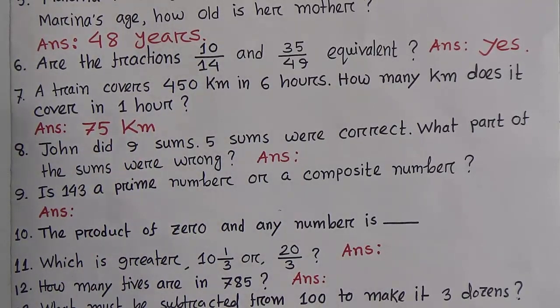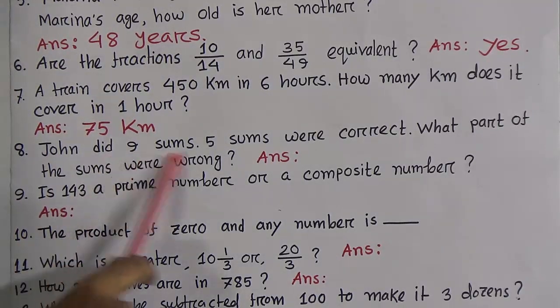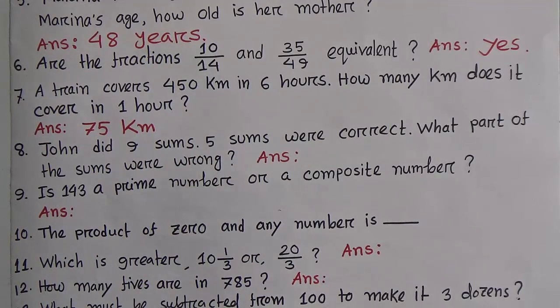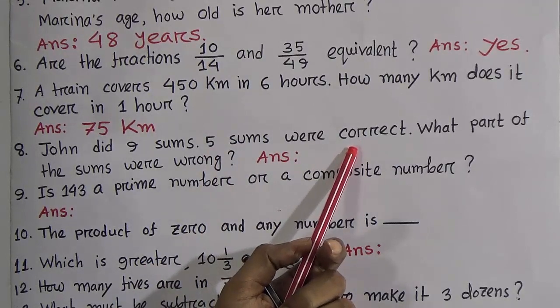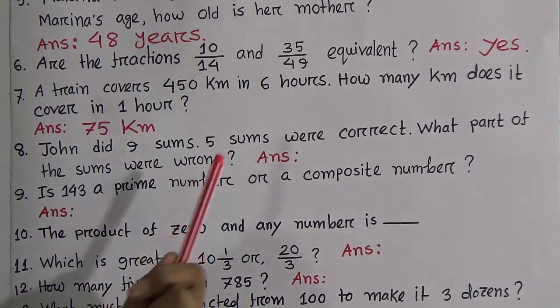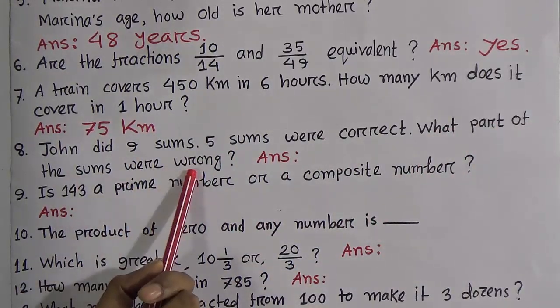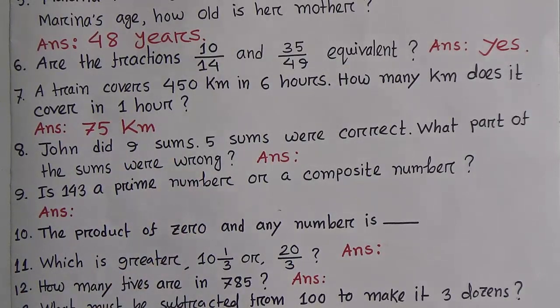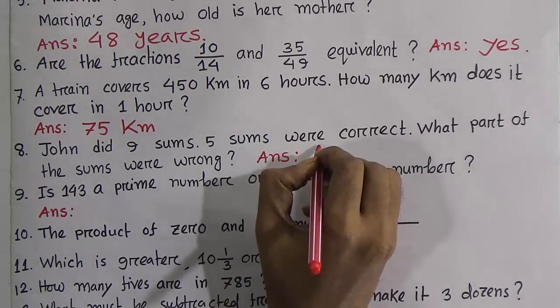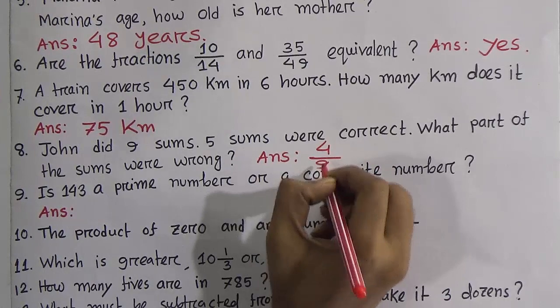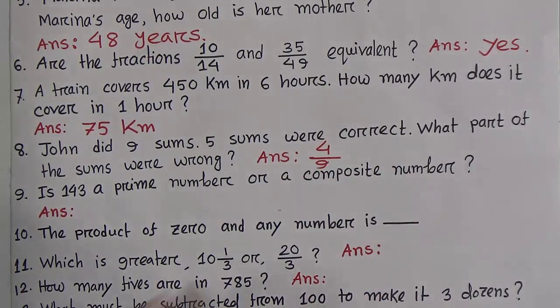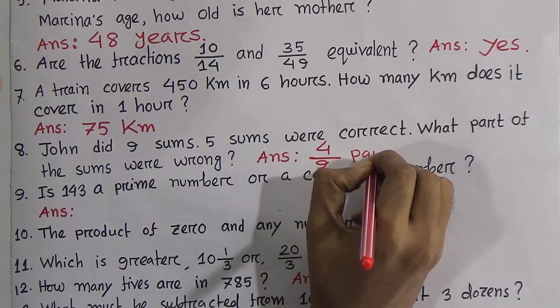Now look, question number 8. John did 9 sums. Okay, 5 sums were correct. So incorrect is how many? 4. 4 sums are incorrect. Now the question: what part of the sums were wrong? Wrong or incorrect sums. So our answer will be what? 4 by 9. 4 by 9 part. Okay.